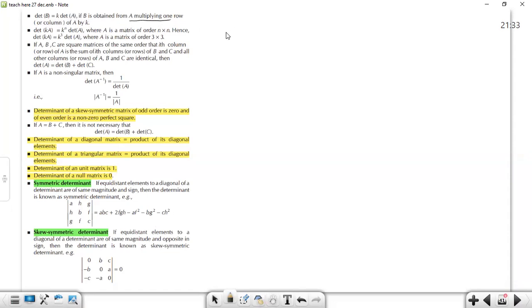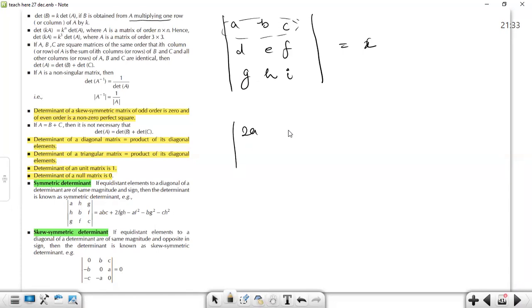of determinant of A. Basically, what they are trying to say is, let's say there's a determinant A, B, C, D, E, F, G, H, I, which is equal to X. If I multiply 2 with the first row, 2A, 2B, 2C, and others remain the same, then the determinant also becomes twice.